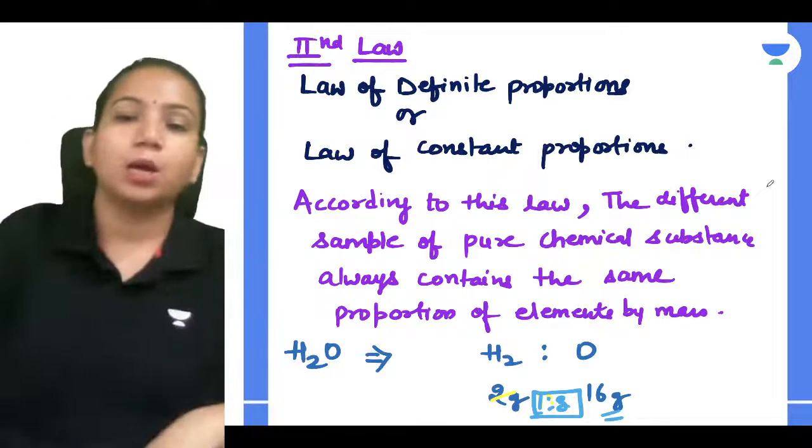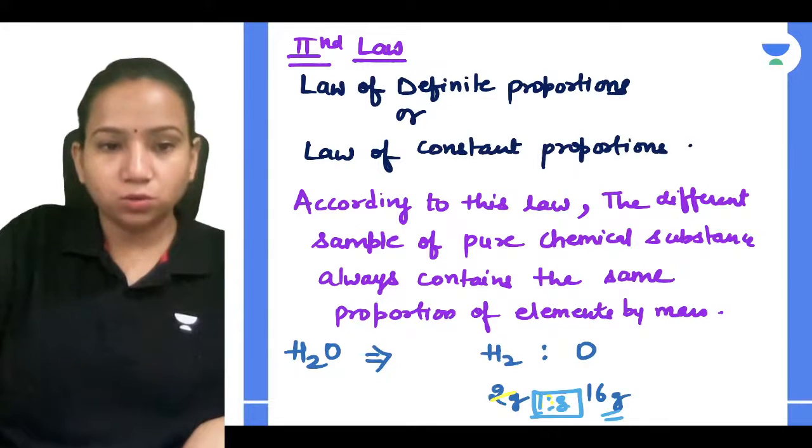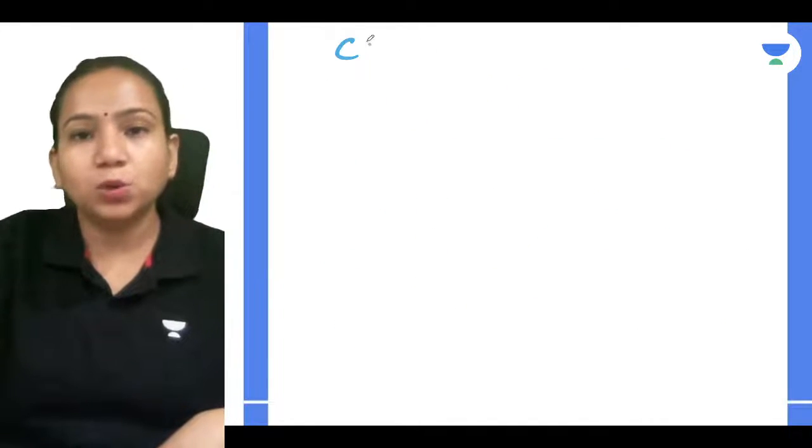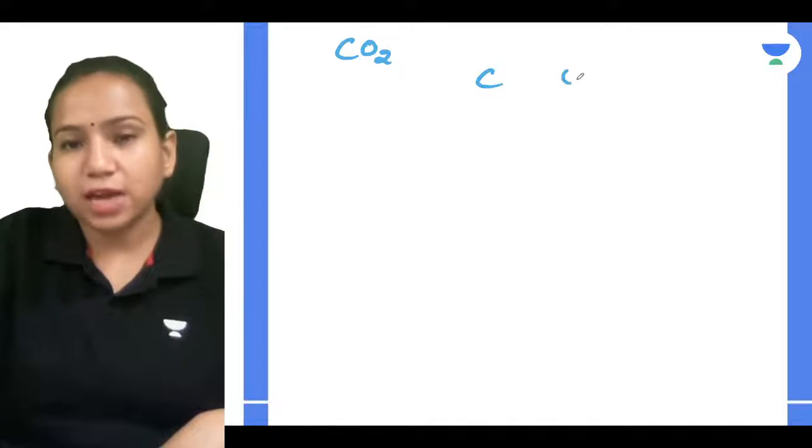Clear with it, guys? Very good. So this we have understood. Let's relate it with one more example. Say we have CO2. How is CO2 formed? Carbon reacts with oxygen.